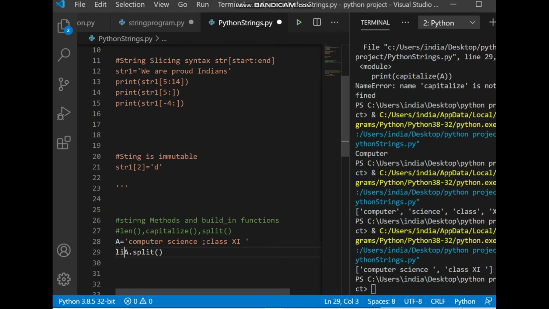Now let's do one thing. Store this split list in a variable, a list variable, list1, and try to print it. You are going to see the same output.